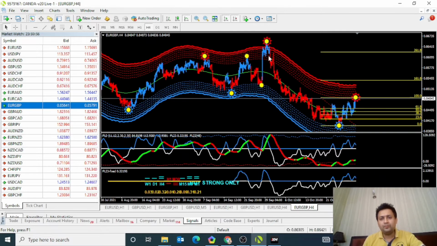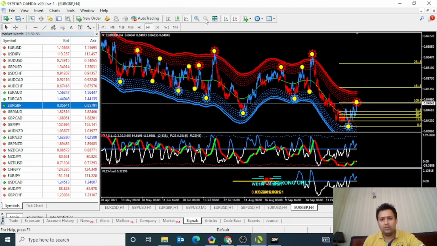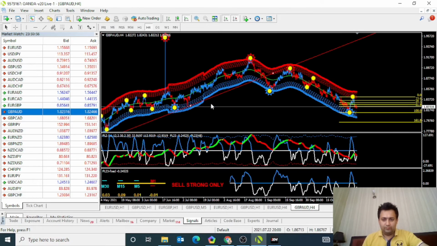You can see here the market is going down. From here the market is down, so this is the exact selling area. You can sell here, and you can take profit at this point. This one is strong, you can see very clearly, Pound Australian dollar, very clear. This is the exact clear trend information this indicator defines automatically for you.